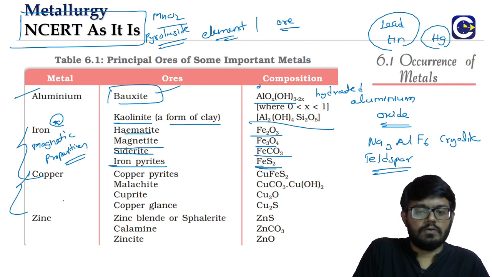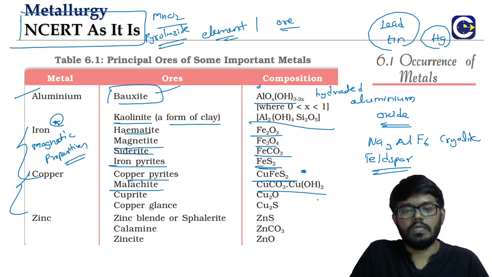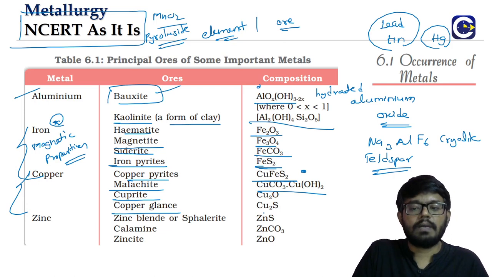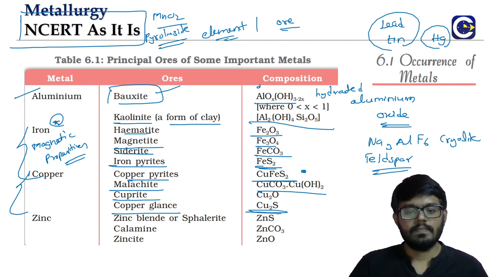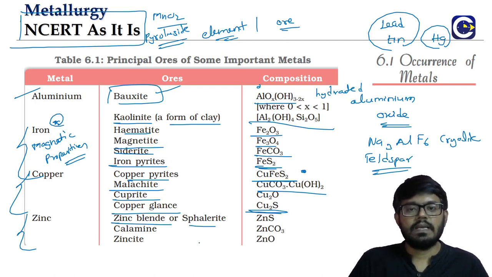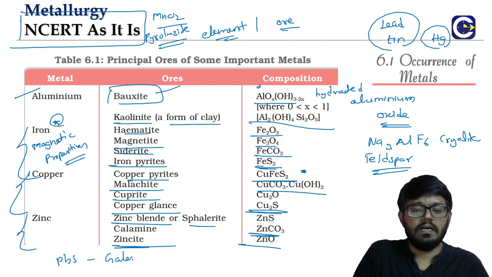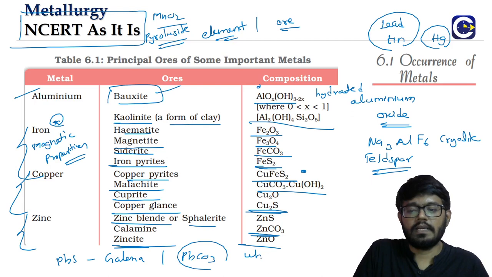The other one is what? Copper. Look at this. Copper pyrites, CuFeS2. This is the major one. Then we have malachite. What is malachite? CuCO3.Cu(OH)2. Cuprite, Cu2O. Copper glance, Cu2S. Then we have zinc. Zinc is what? Zinc blende or sphalerite. What is it? ZnS. Then we have calamine. Calamine is what? Zinc carbonate, ZnCO3. Zincite, zinc oxide. Then for lead, we can take the examples of PbS, which we call galena. Then we have PbCO3, lead carbonate, which we call white lead.